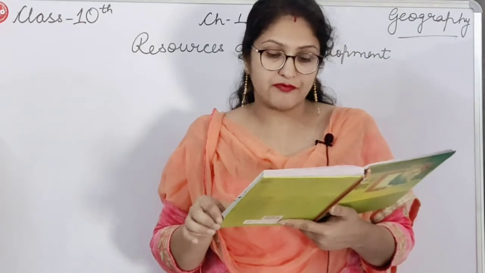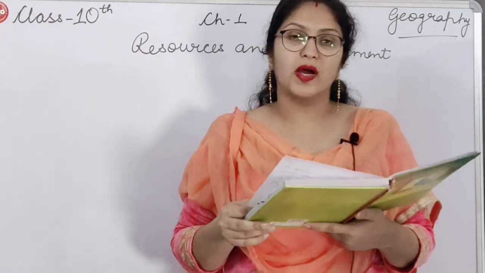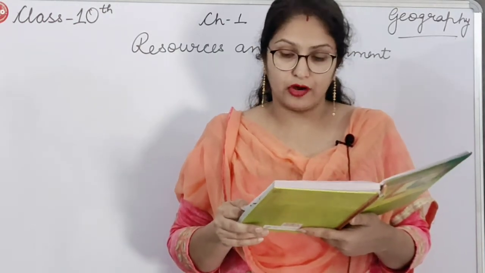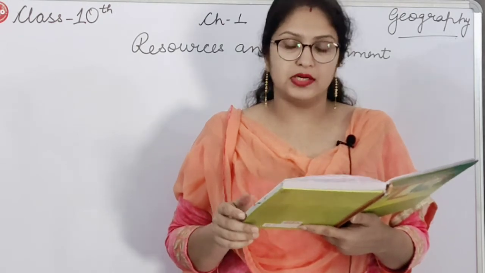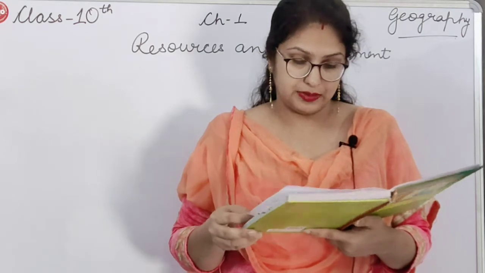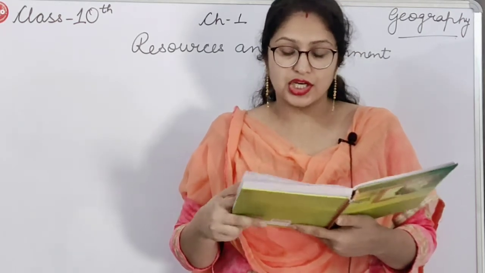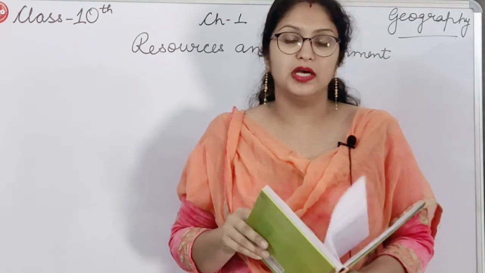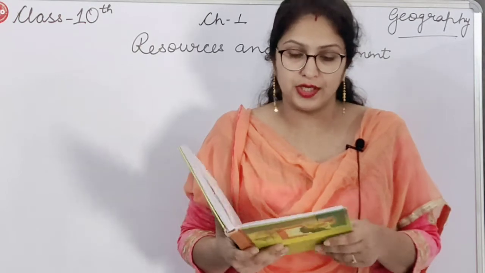Then ravines are bad land. Why is it called bad land? Because it is unfit for cultivation, and this type of land is found in the Chambal region, which is in Madhya Pradesh. Then sheet erosion. Sheet erosion you can say is the washing of the topsoil. When topsoil is removed, it is known as sheet erosion.